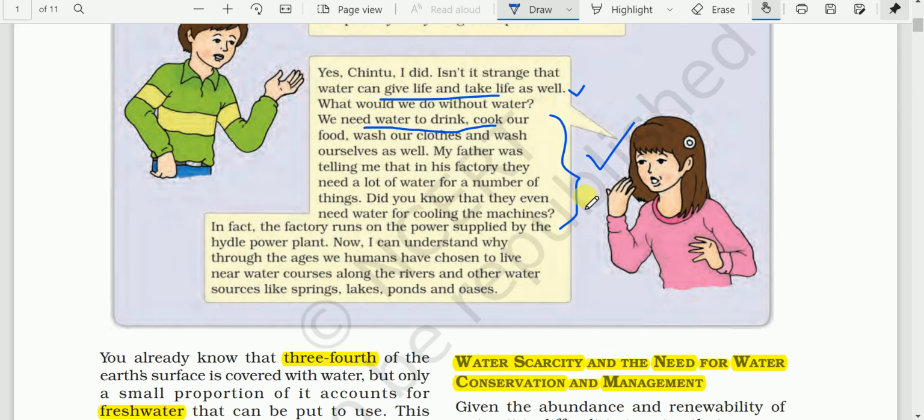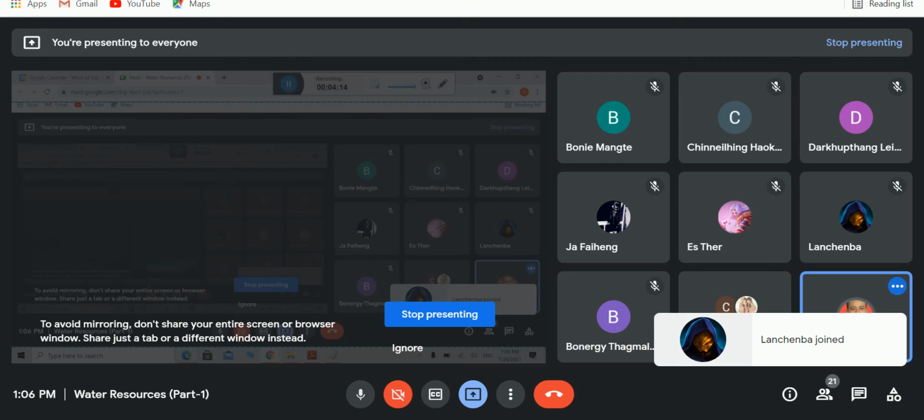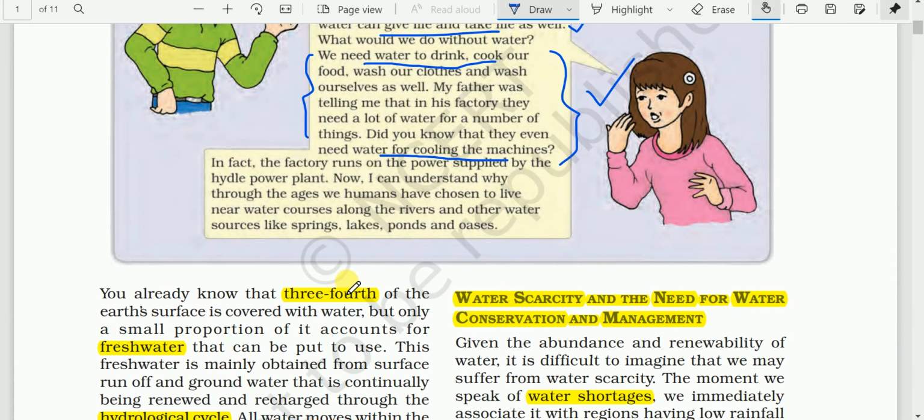See, in the factory also we need water for cooling purposes. For example, in the iron steel industry, we need fresh, clean water for cooling the steels. That means we need water for different purposes: to drink, to cook our food, to wash clothes and ourselves. Then it is also used in the factories for processing and for cooling purposes also. So these are the usefulness of water.